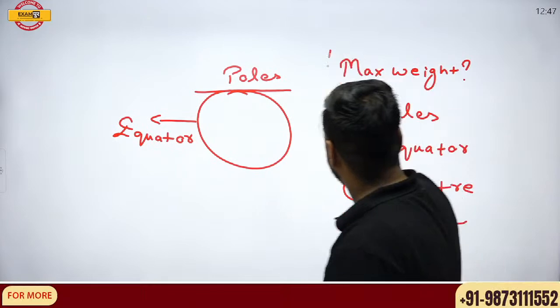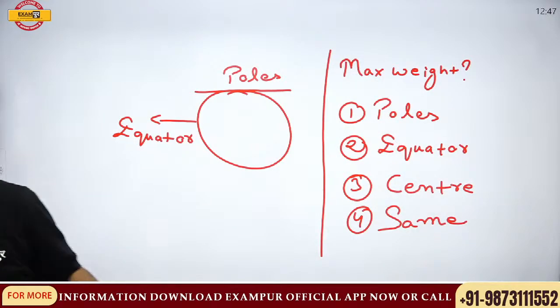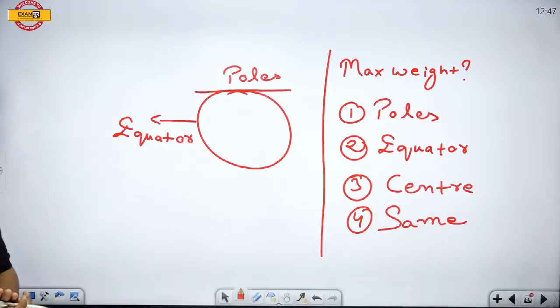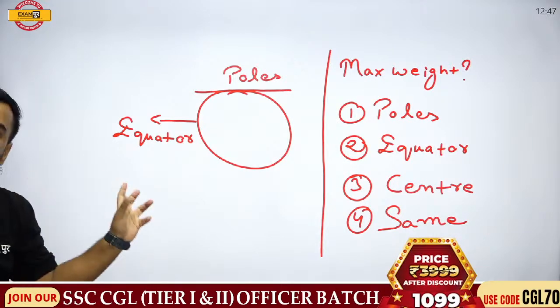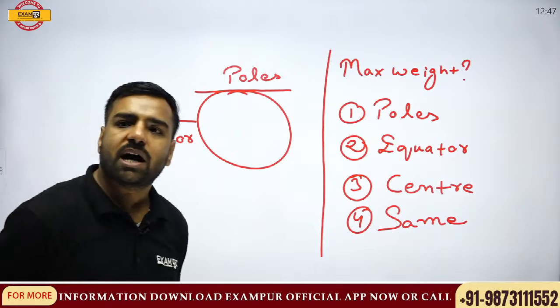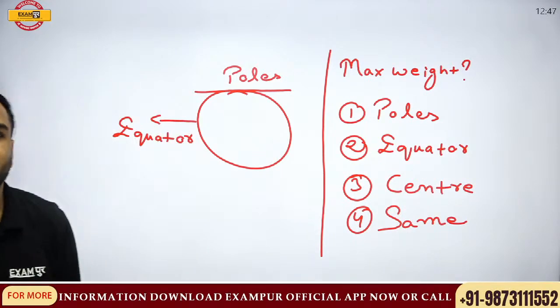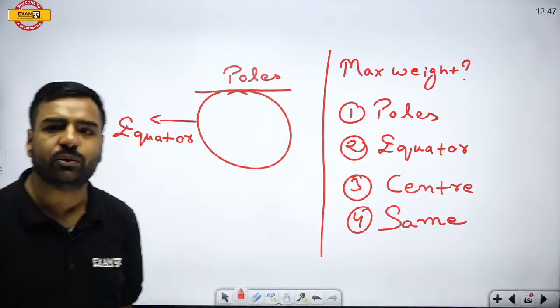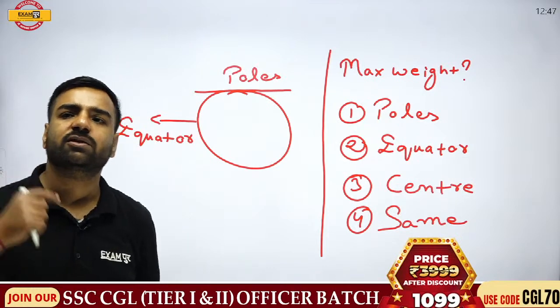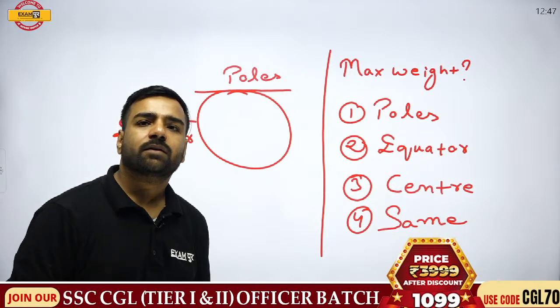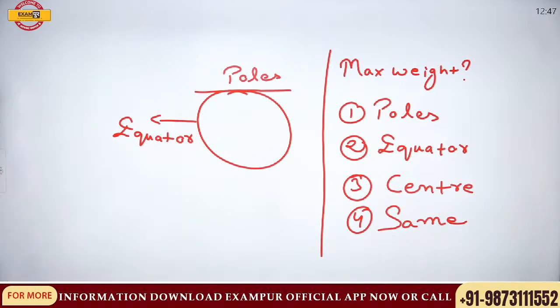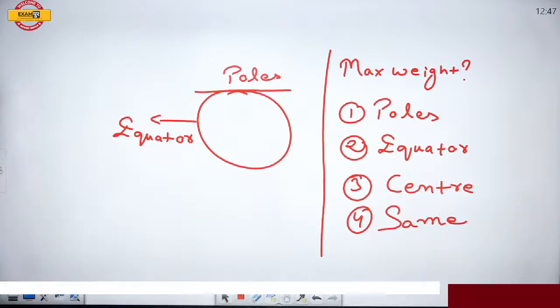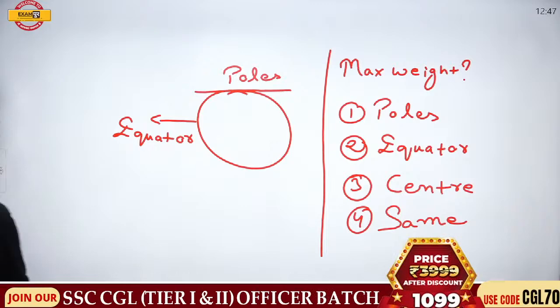Now this is my question. It is very, very important. Where will we have maximum weight? Is it pole, equator, center, or the same at all places? R is with B. Okay, Rakesh is with B. Rakesh, are you with equator or are you giving the answer of the previous question? Rakesh, Madhana, all other candidates, waiting for the answer please. Where are we going to have the maximum weight?